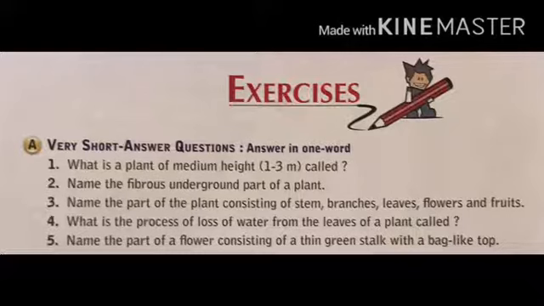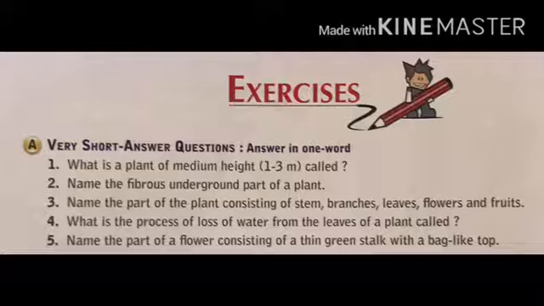Next question, name the fibrous underground part of the plant. It's fibrous root. Now the third question, name the part of the plant consisting of stem, branches, leaves, flowers, fruit, etc. This answer is shoot system. Shoot system consists of stem, branches, leaves, flowers and fruit, etc.